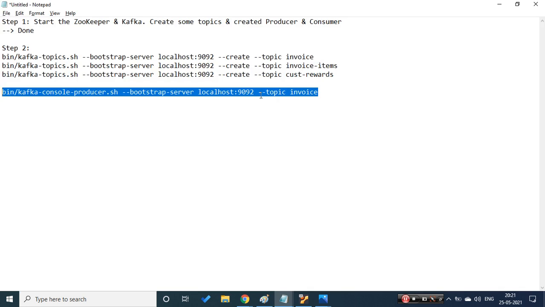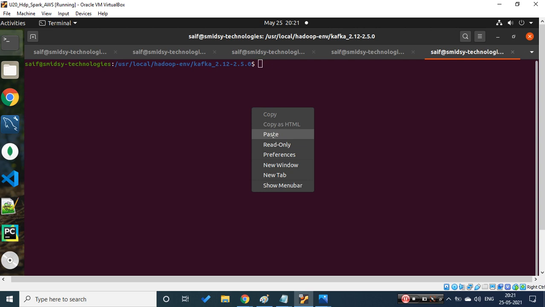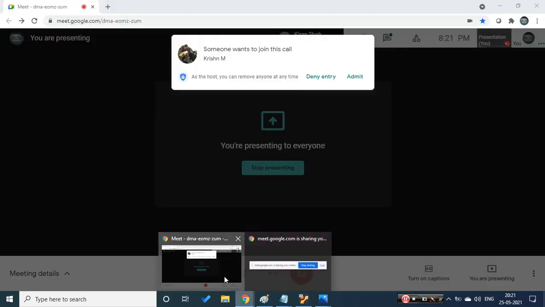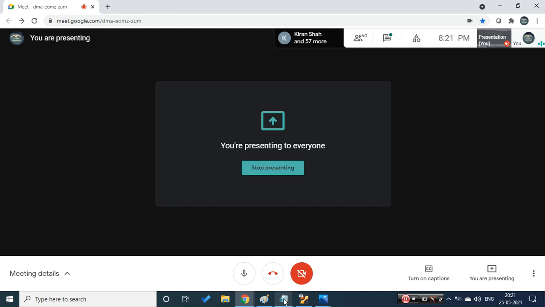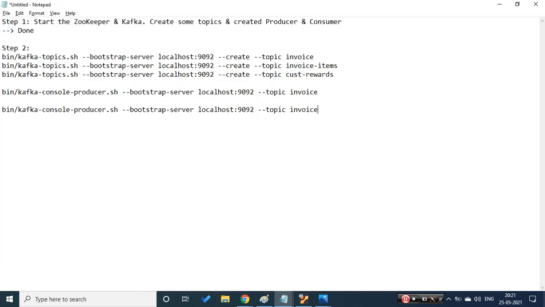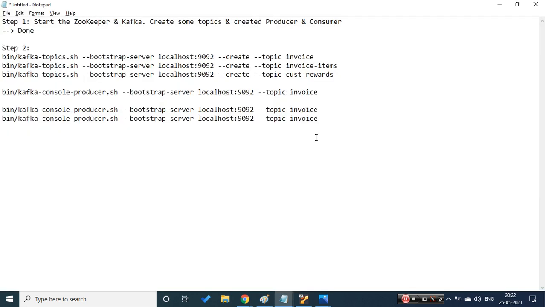Let's copy this quickly and open a new terminal. Let's paste this and it will be in a waiting state. Let it wait. When it is in the waiting state, one thing is done. Now I just need to copy this, and I need two consumers. Why two consumers? I need to consume here, and from the same source I also need to consume here. So there will be two consumers. Let's change from producer.